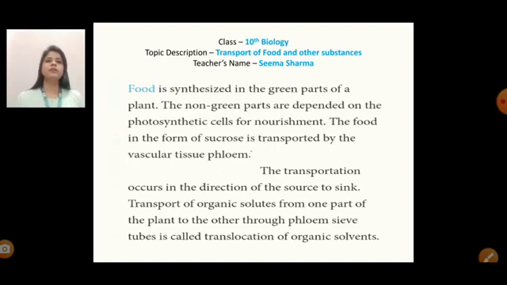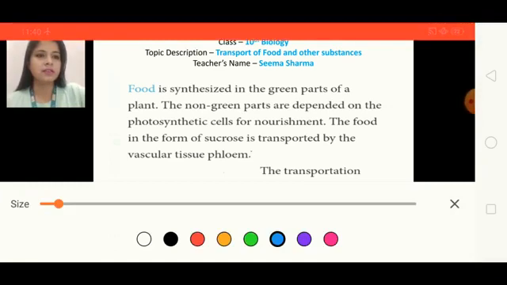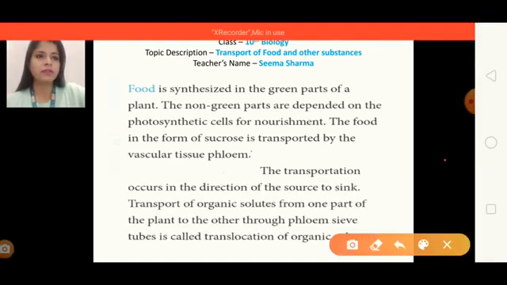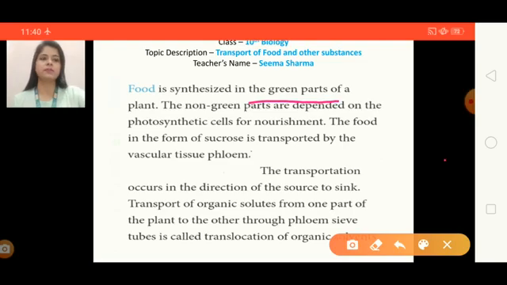Our topic is transport of food and other substances. You know, food is prepared in the leaves with the help of the photosynthesis process, right? Students, have you ever wondered how this food is transported from one place to another?